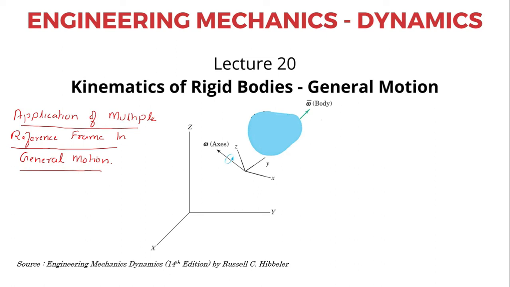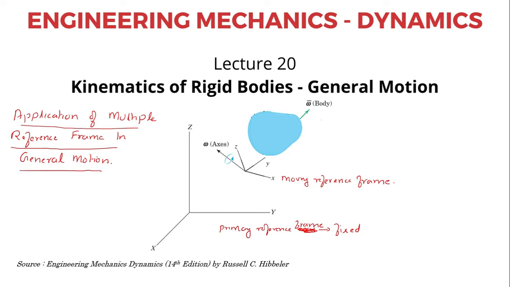As I told you, in many of the problems of a general plane motion, we have to have two reference axes. One is the primary reference axis, which is usually a fixed one, and then you have a moving reference frame.